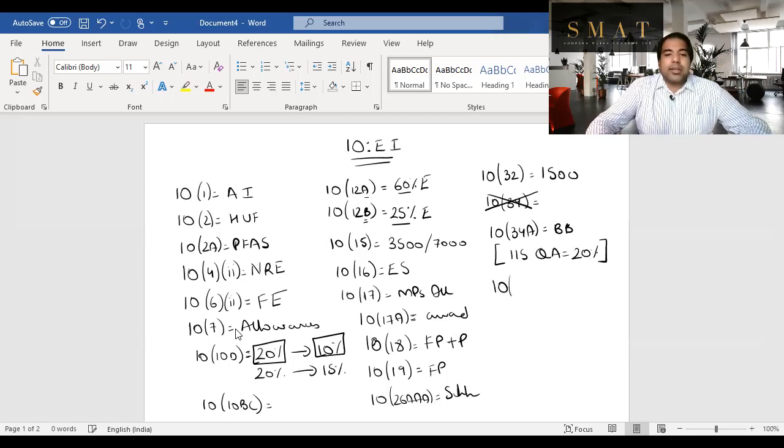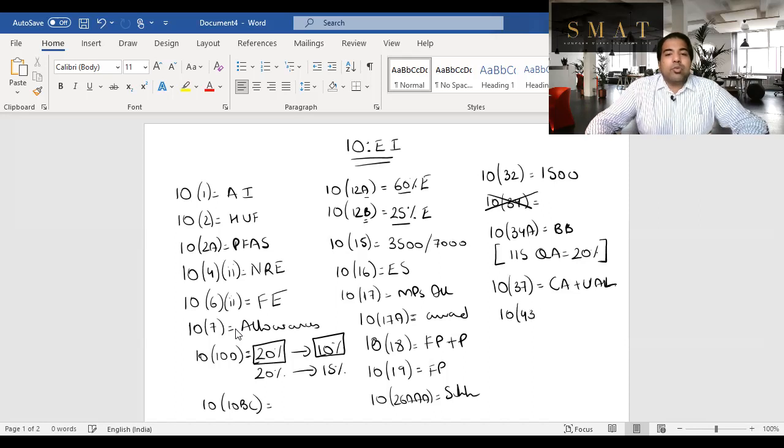Next, guys, is 10(37). Remember, 37 lakhs, he didn't want to sell the land, urban agricultural land, but forcefully had to sell it because the government wanted to compulsorily acquire it. In that case, 10(37), they say there's a compulsory acquisition of urban agricultural land. Why are they exempting it? Is it because of compulsory acquisition? No. Compulsory acquisition, they pay you money and you have to pay tax. But because it's urban agricultural land, they have a soft heart for it, and they exempted it under 10(37).